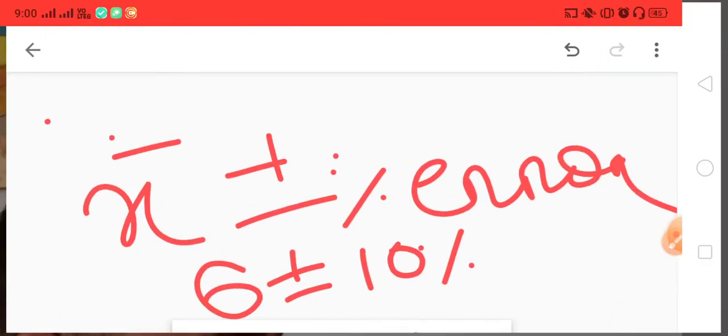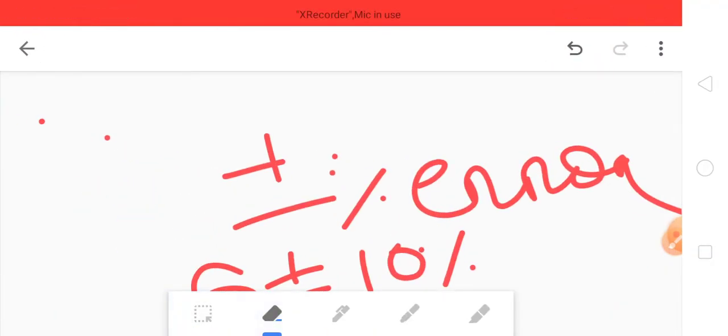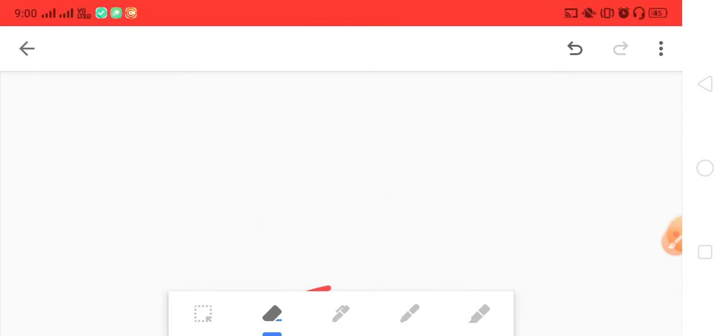Most of the questions come from multiplication and division, and not many come from addition or subtraction. Addition, subtraction, multiplication and division are all known as propagation of error.